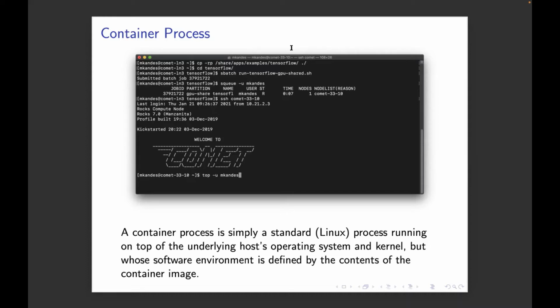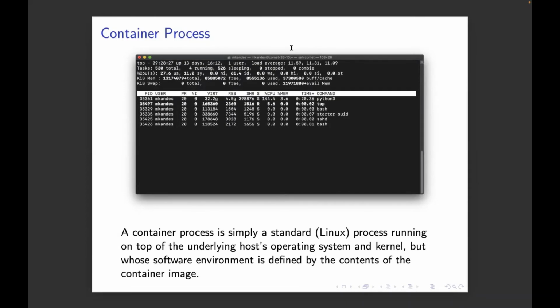If you're familiar with looking at your code running with top or htop, you can see the processes, how many cores you're using, what the CPU load is, and the memory usage. When you look at your container running, it'll look exactly the same. It's just another Linux process that's running your application in that encapsulated environment, with the predefined image that you've created.